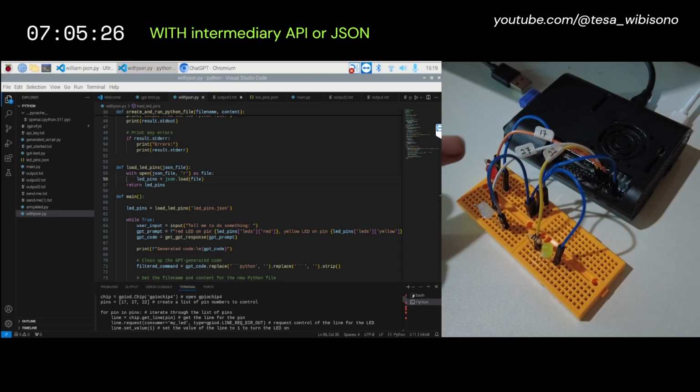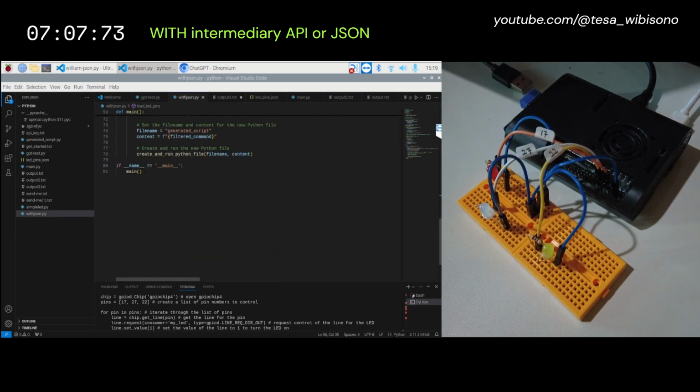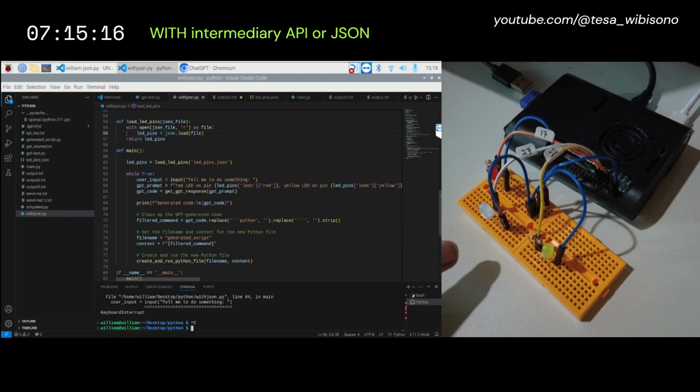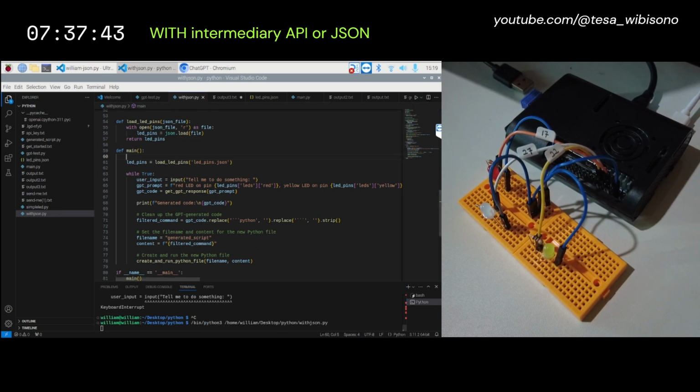Or, like the previous test shows, ChatGPT might do something that is not asked by the user, like turning off the yellow LEDs to turn on the red LEDs and turn off the white LEDs. In the video, we are discussing how we might prevent it from happening again. We want to see if ChatGPT API might need a specific form of instruction. For example, turn on red LEDs and turn off white LEDs without turning off the yellow LEDs. Let's test it. We are asking ChatGPT to turn on red and yellow LEDs.